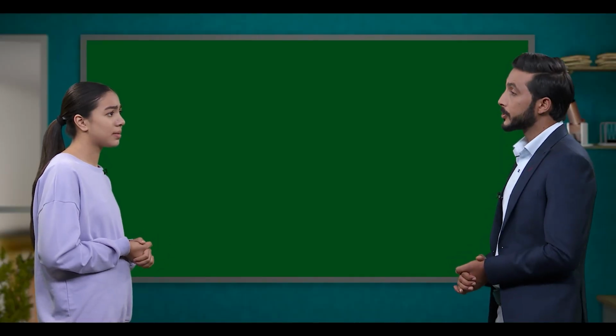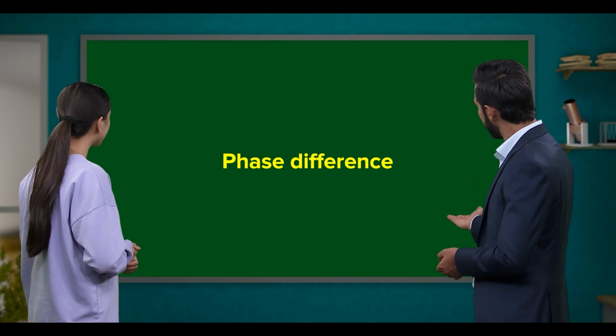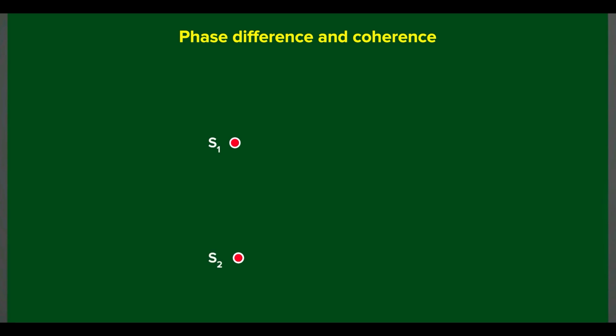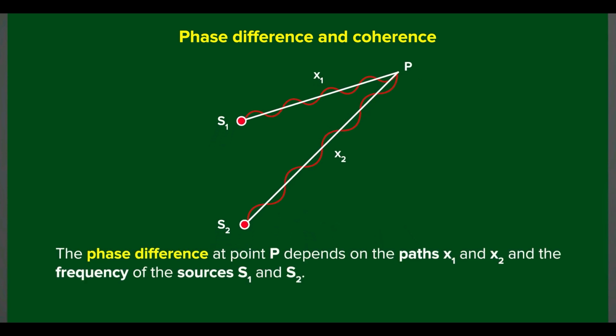Well, this can be understood by the concept of phase difference. Let me show you. Let's consider 2-point sources, say S1 and S2, whose waves meet at point P traveling different paths x1 and x2 respectively. Here, the phase difference between the waves meeting at point P depends on the paths they are following, for example, x1 and x2, and also on the frequency of the sources, S1 and S2.